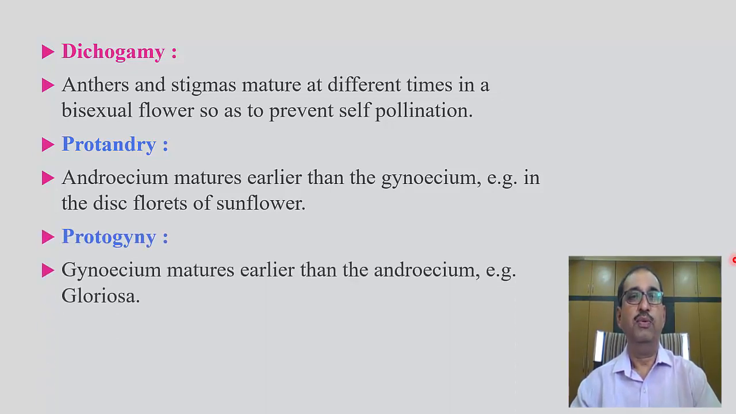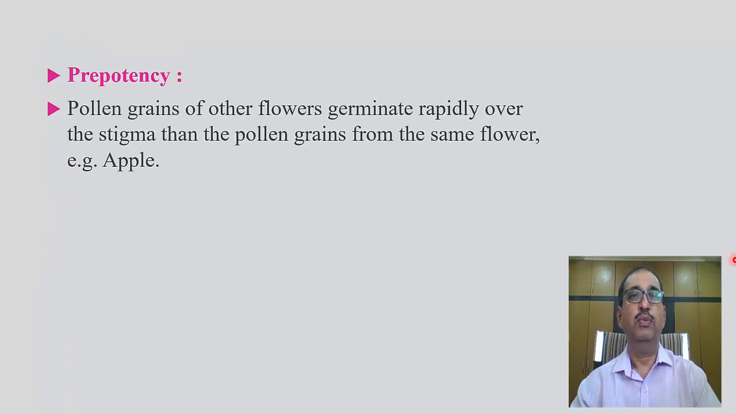Protogyny. When gynoecium matures earlier than androecium, it is called protogyny. For example, gloriosa. Prepotency. When pollen grains of another flower germinate rapidly over the stigma, before the pollen grains from the same flower, it is called prepotency. For example, apple.